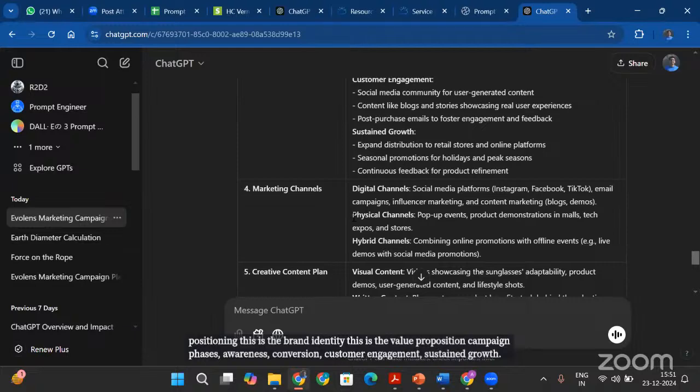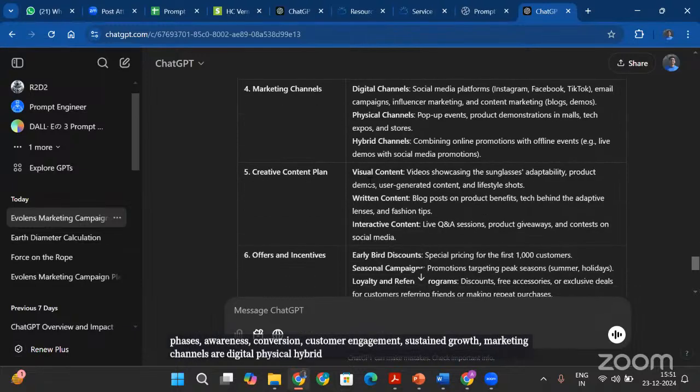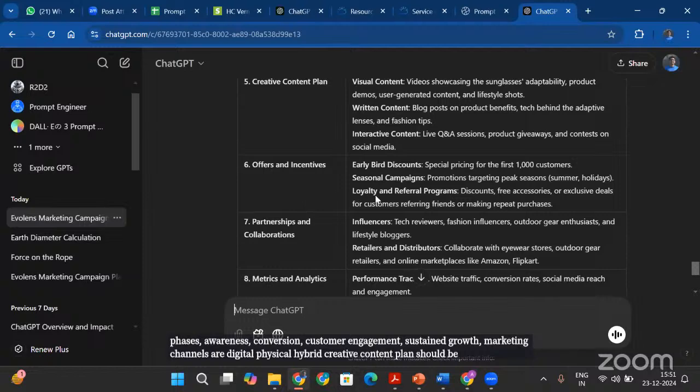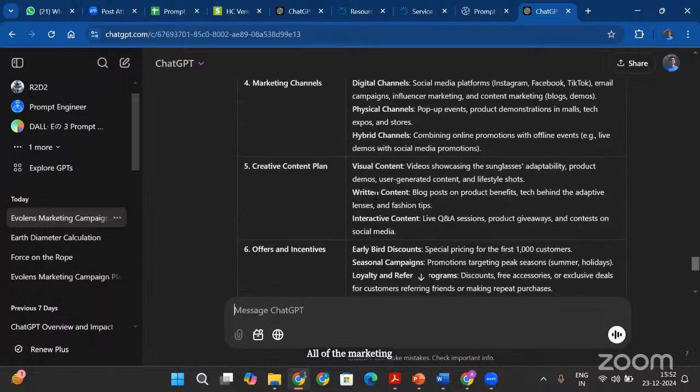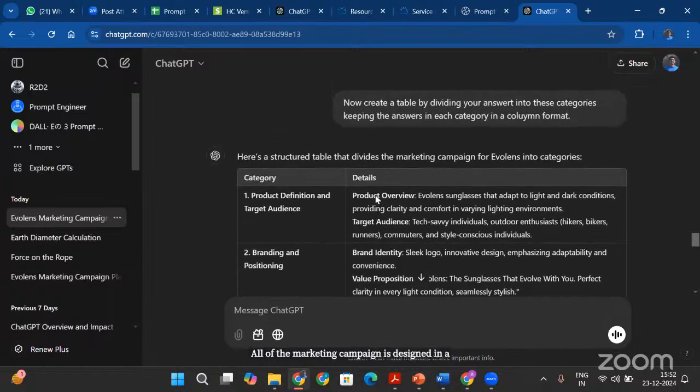Marketing channels are digital, physical, hybrid. Creative content plan should be this. Offers and incentives should be this. All of the marketing campaign is designed in a proper Excel sheet format.